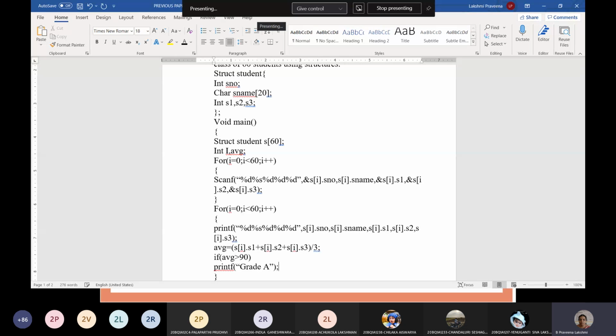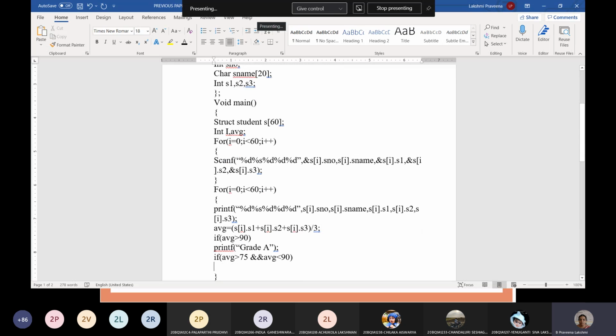A grade. Okay. If average is greater than 75, and average is less than... So there might be mistakes in my program, like equals. If there are any such mistakes, correct them. Here also let's take greater than or equal to.